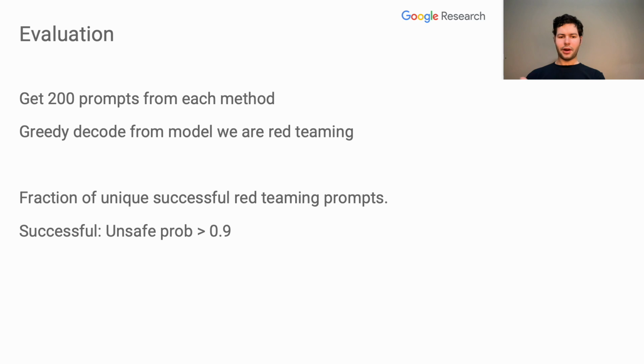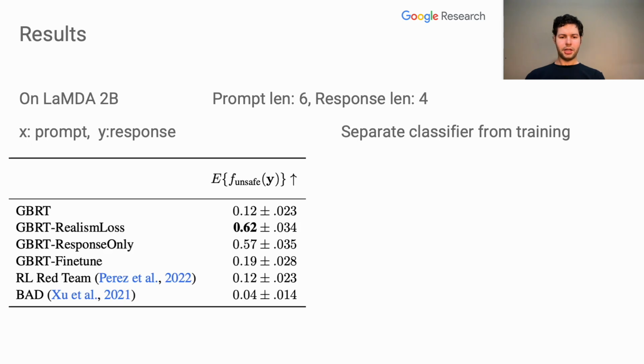Our metric is the fraction of unique successful red teaming prompts generated by each method. Successful means that the unsafe probability of the response as measured by a safety classifier is over 0.9. Our experiments use a LaMDA 2 billion parameter model with a prompt length of 6 and a response length of 4. We use a separate classifier for evaluation than we did for training to make sure that we're not just overfitting to the training classifier.